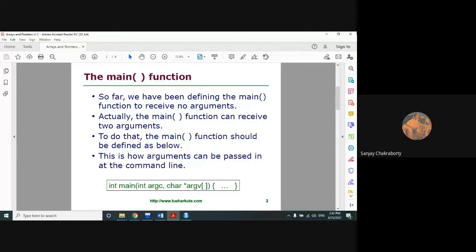As an array, you will have to use this argv array where the actual command line inputs are stored. And this argc is generally used for counting the number of inputs you have given on the command line. Obviously argv is more valuable than argc, but while declaring command line inputs, you will have to use both these two parameters as the arguments of this main function. So this is how arguments can be passed in the command line.